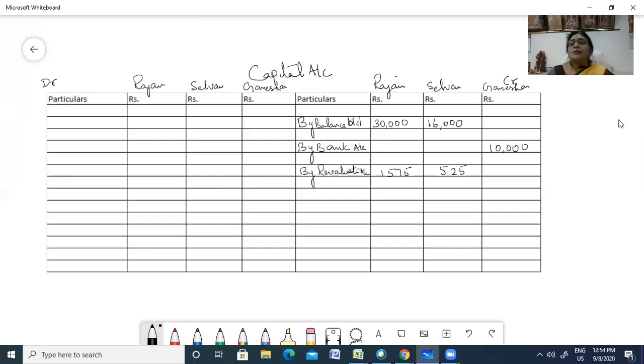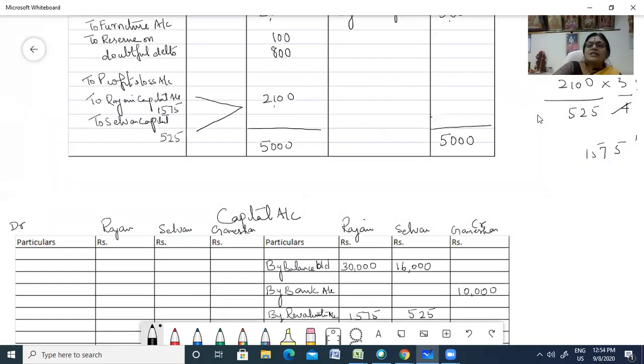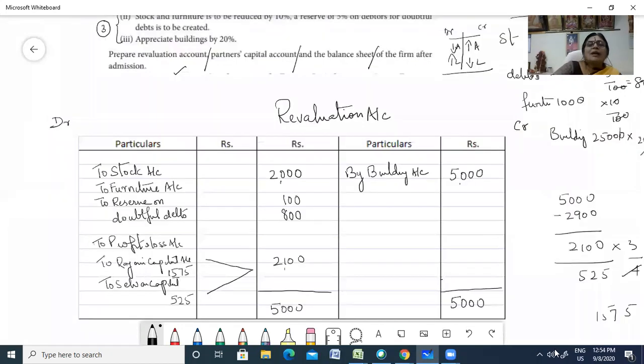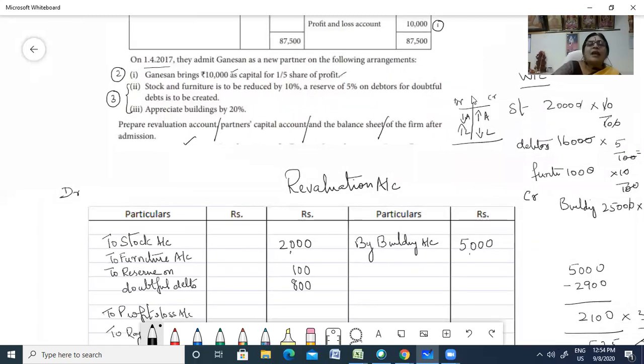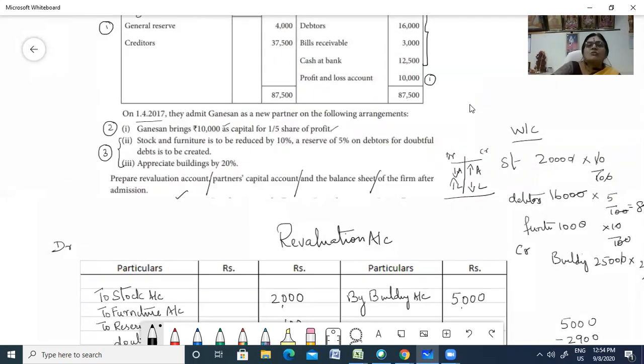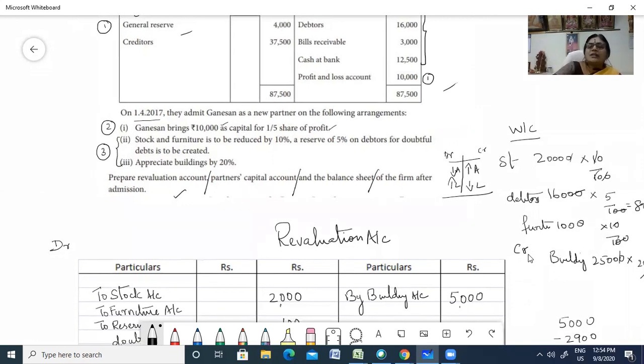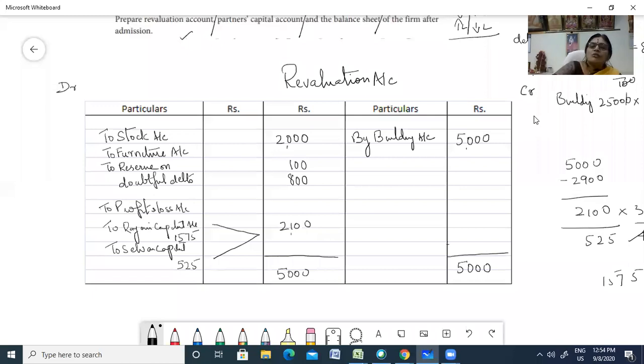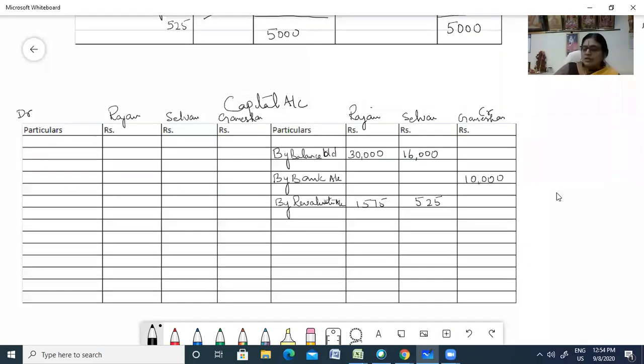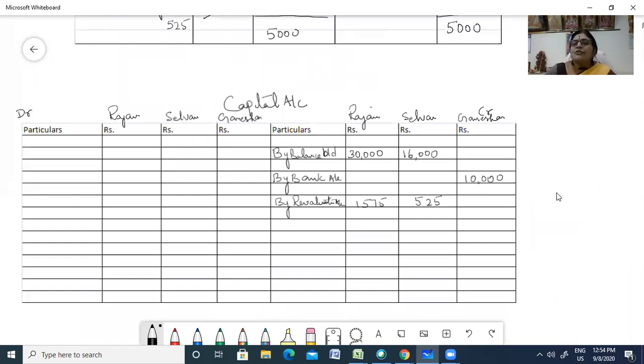Now what are the entries that were there in the old balance sheet? You have to go to the old balance sheet and see what all you have. In the old balance sheet, you had profit and loss and you had your reserve. So reserve 4,000, profit and loss 10,000. You have to pass journal entries and distribute it to the old partners in the old sharing ratio, because we have not mentioned anything about the sacrifice. So let us write the journals here so that it's easy for you to transfer.